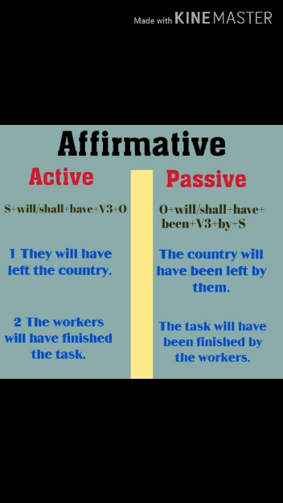Second, the workers will have finished the task. So here our object is the task. On passive side we will start the sentence with object the task, helping verb will plus have plus been plus third form of the verb finished, by the workers. The task will have been finished by the workers. In this way we can change affirmative sentence of future perfect tense from active voice into passive voice or from passive voice into active voice.